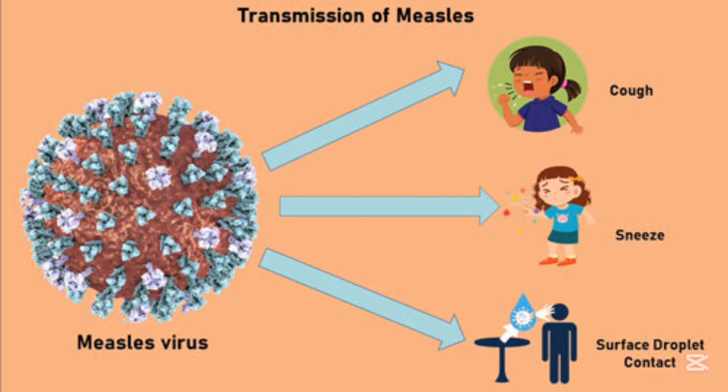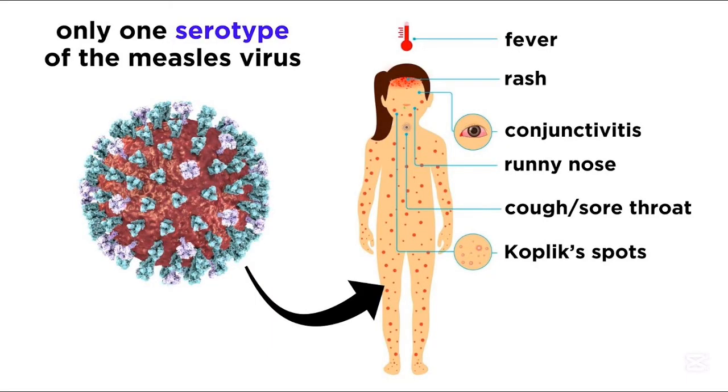So how is it transmitted? What's the mode of transmission? Measles spreads through airborne droplets that are released when an infected person coughs, sneezes, talks, or breathes. The virus can remain suspended in the air or on surfaces for up to 2 hours, and transmission can occur without direct contact, making measles extremely infectious.